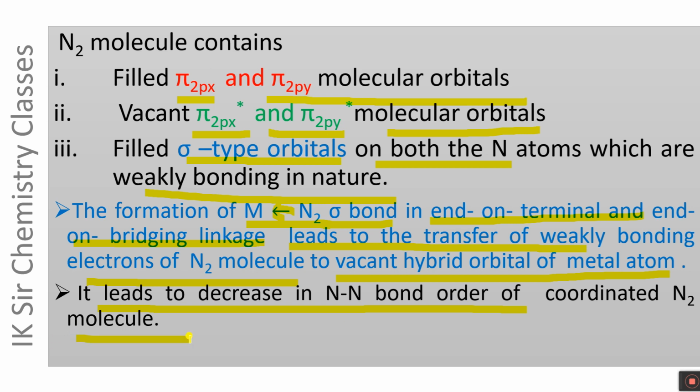In a nutshell, we can say that if N2 to metal sigma bond is formed, the weakly bonding electron pair of N2 molecule is transferred to a vacant hybrid orbital of metal atom, and it leads to a decrease in NN bond order of coordinated N2 molecule.